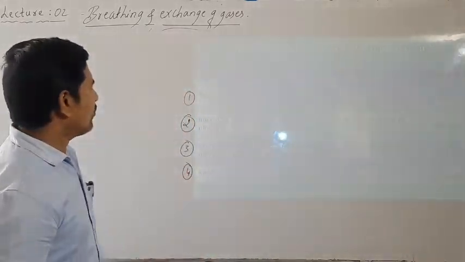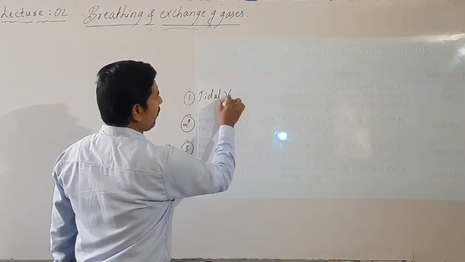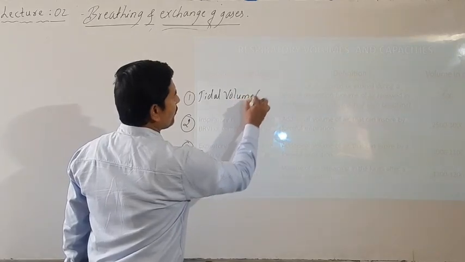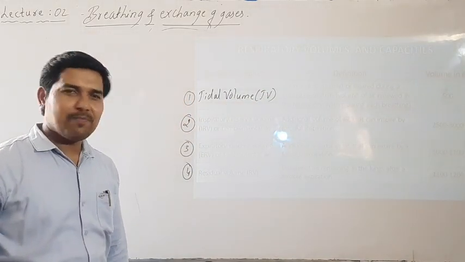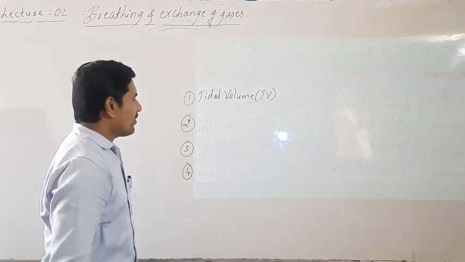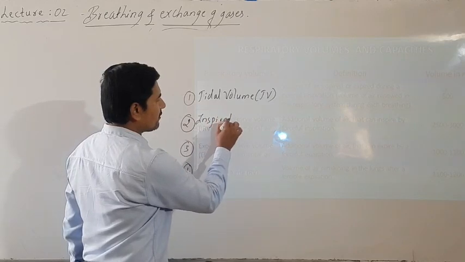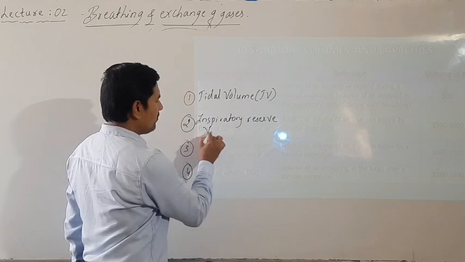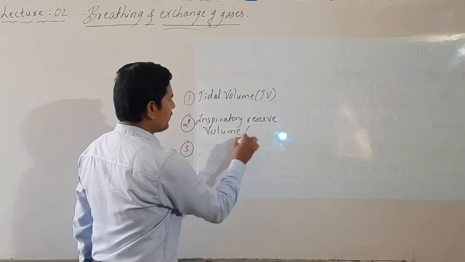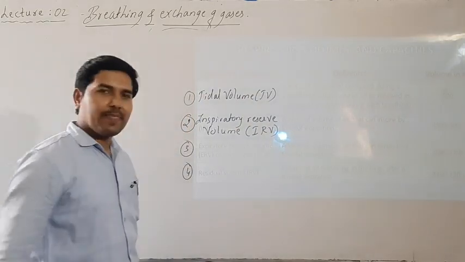Okay, then what are those? First one is called tidal volume, abbreviated as TV, and the second one is inspiratory reserve volume, which is called IRV.